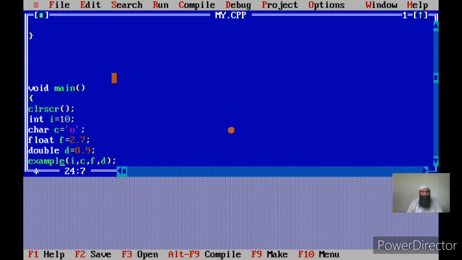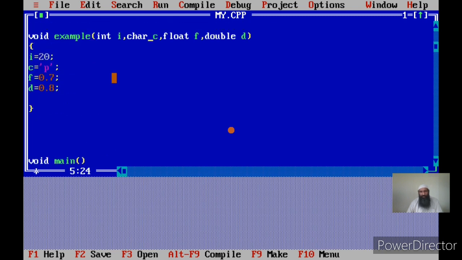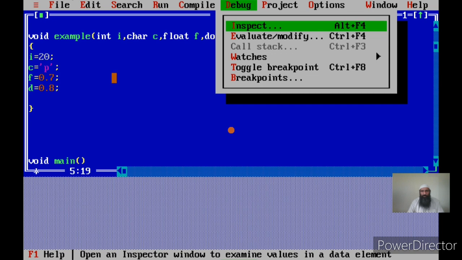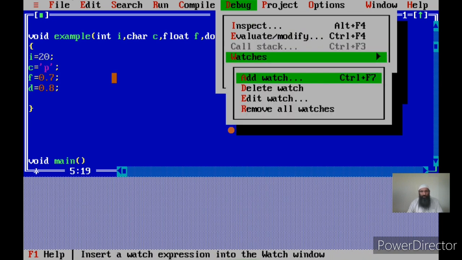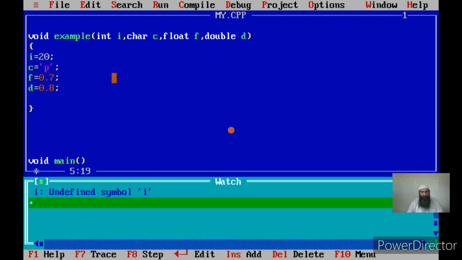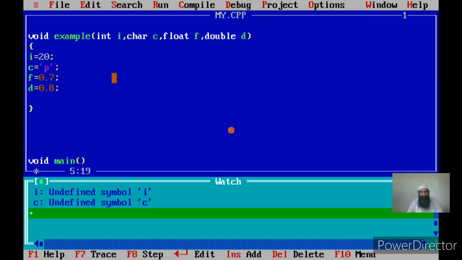In this case, I am passing I, C, F, and D, and I am receiving them in I, C, F, and D. I could have named them differently, but this way debugging will be easier and you will be able to follow also. So I'll watch now I, and I will watch C. I will watch F.